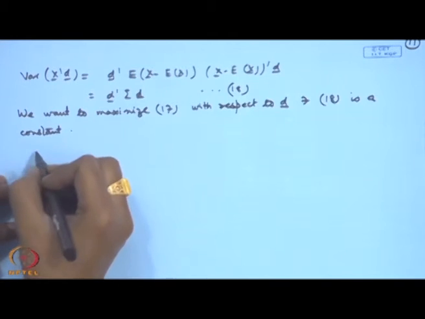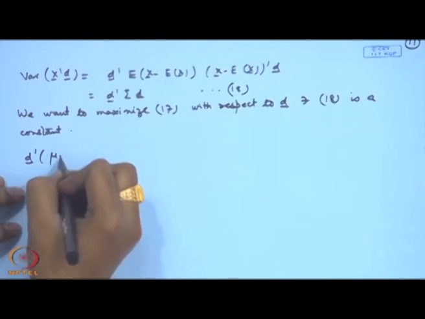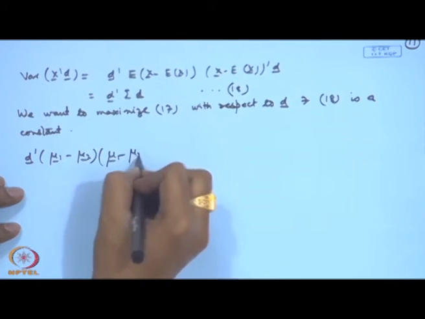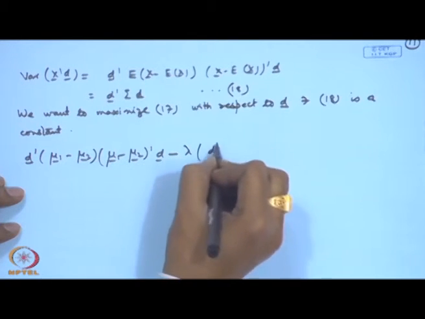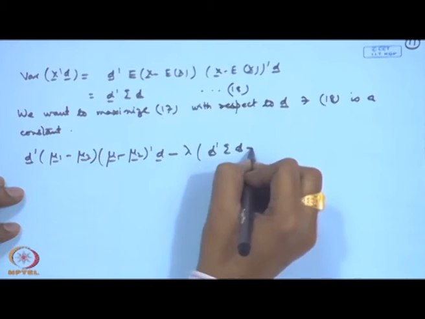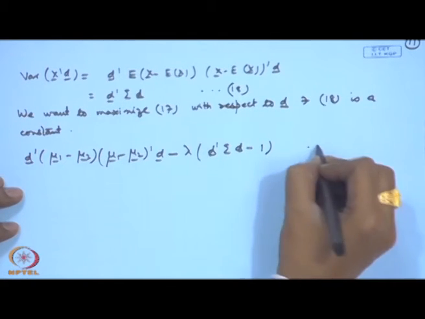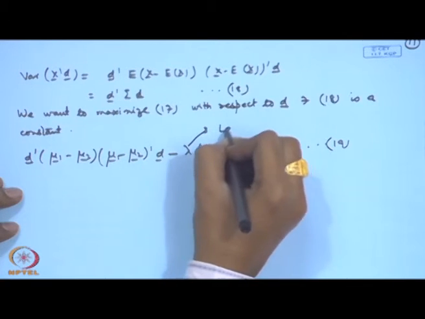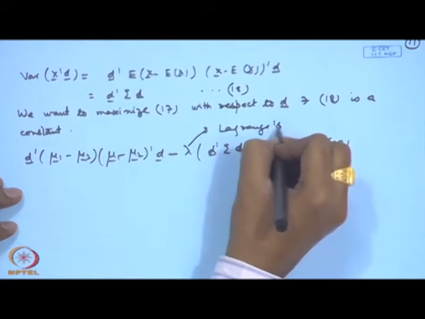So, basically we are considering the term D prime (mu 1 minus mu 2)(mu 1 minus mu 2) prime D minus lambda times (D prime sigma D minus 1). So, this is the Lagrange's multiplier here, lambda is actually Lagrange's multiplier.